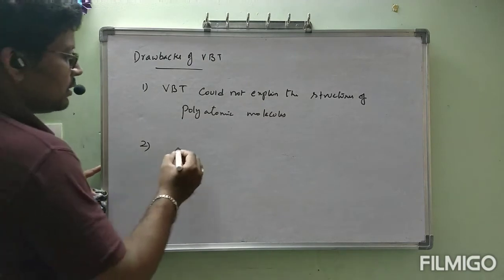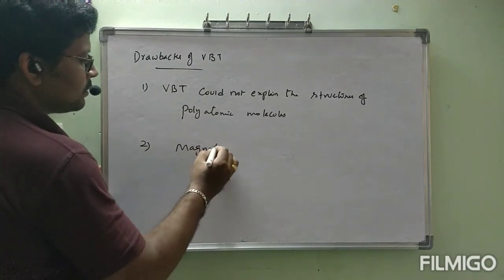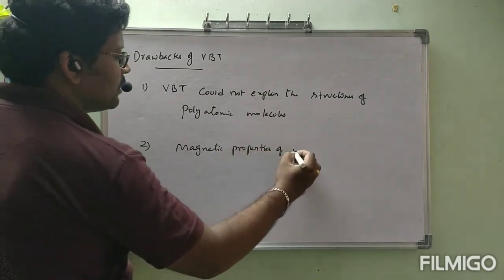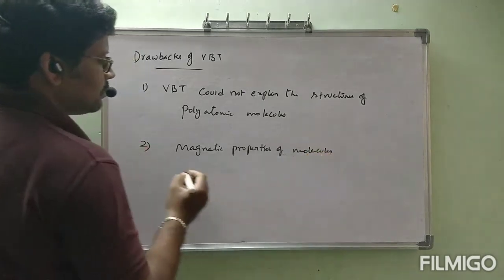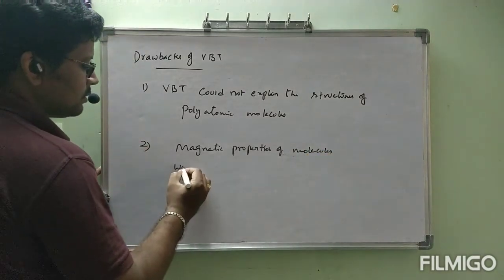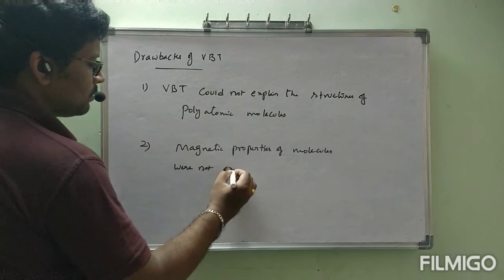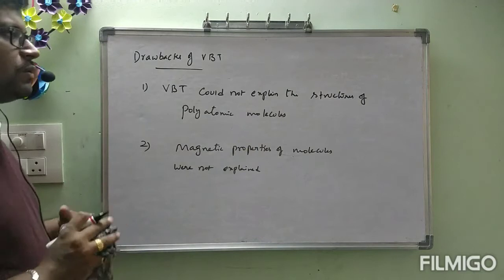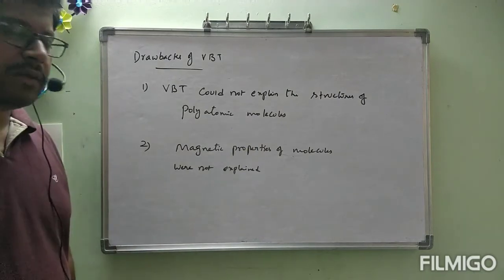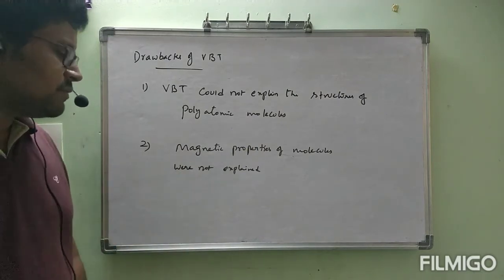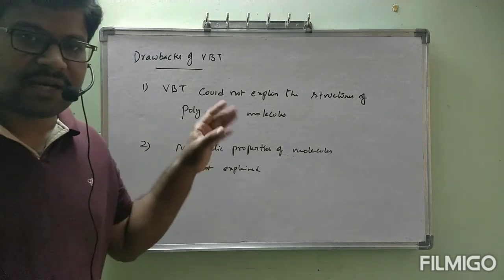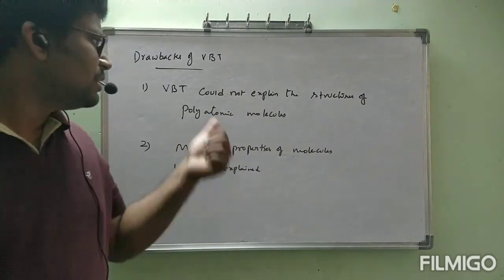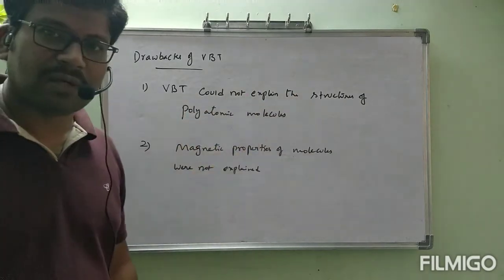Second one, magnetic properties of molecules were not explained. Mainly this is the problem. Valence bond theory could not explain the structures of polyatomic molecules as well as the magnetic properties of molecules. If structures were explained correctly, the remaining drawbacks might be recovered. But here the main thing is, it could not explain the structures of polyatomic molecules.